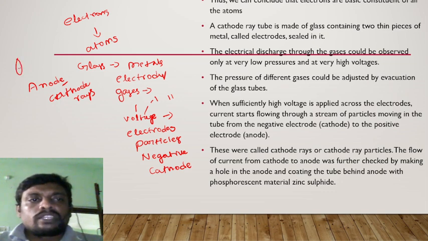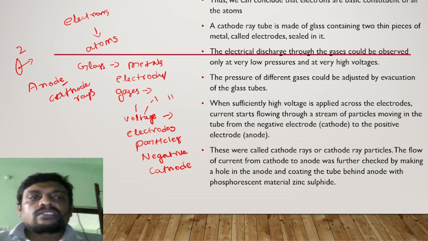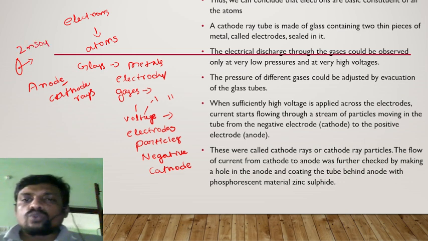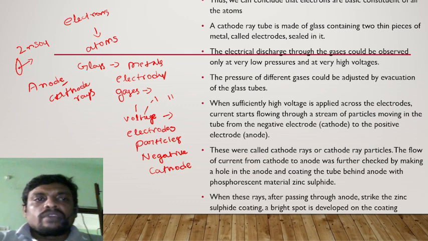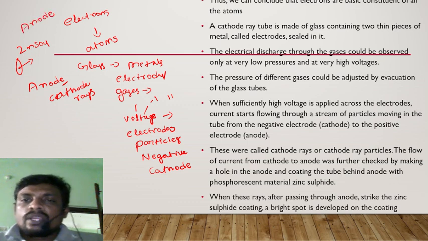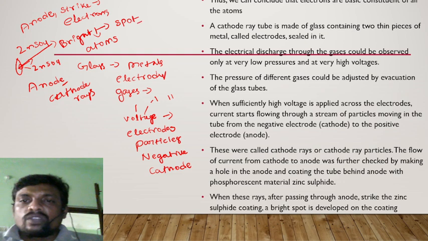Let us take this anode. When a hole is made in it, the tube behind the anode is coated with a phosphorescent material like zinc sulfide, ZnS. Now when these rays pass through the anode and strike the zinc sulfide coating, a bright spot of light appears, which is developed on the coating.